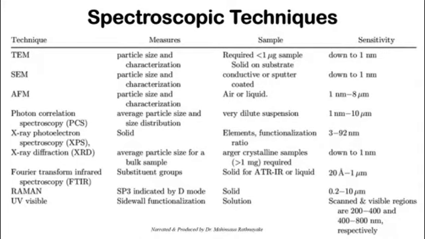Then you have other techniques like X-ray photon correlation spectroscopy, X-ray photoelectron spectroscopy, and X-ray diffraction, as I mentioned previously. As I mentioned, the sample should be crystalline for X-ray diffraction. So there are some limitations with certain techniques like that. But if you really have a crystalline sample, you can go for XRD and measure that, right? This is very important in catalyst development or something similar.